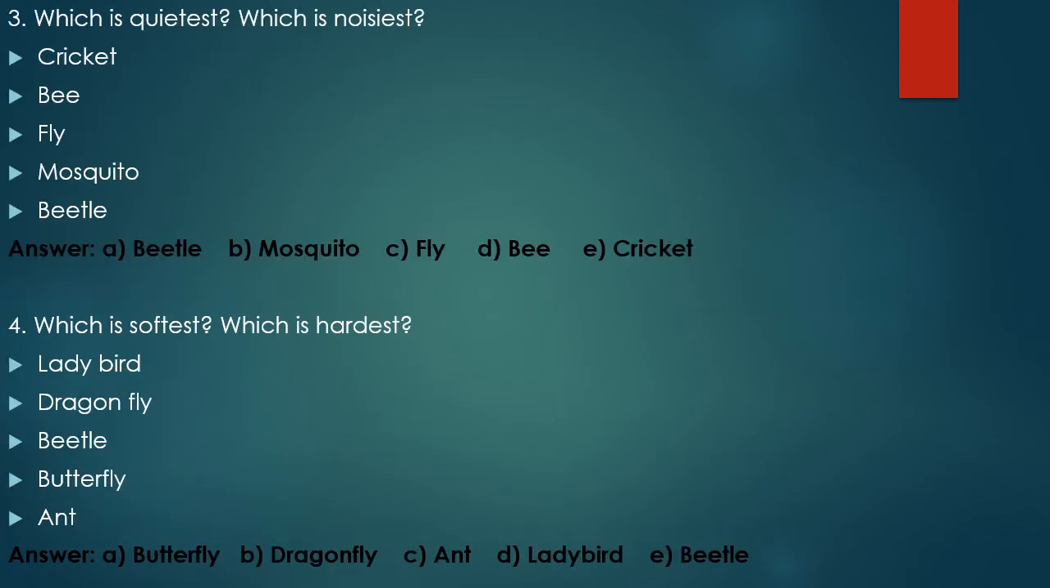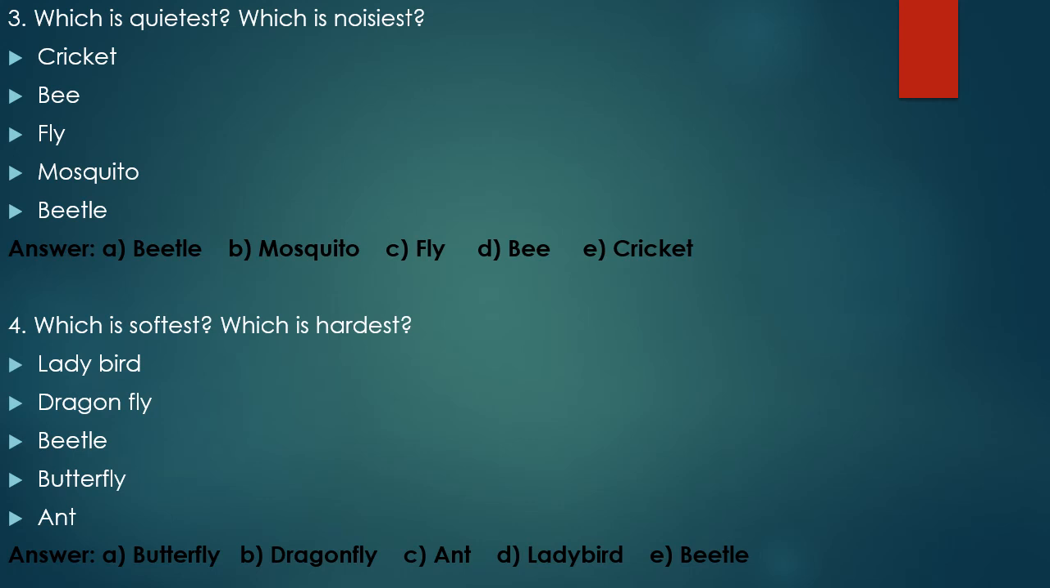Number 3 is which is quietest and which is noisiest. That is, who is the most silent and who makes the most sound or noise. Cricket, bee, fly, mosquito, beetle. And their correct sequence is beetle, mosquito, fly, bee and cricket.